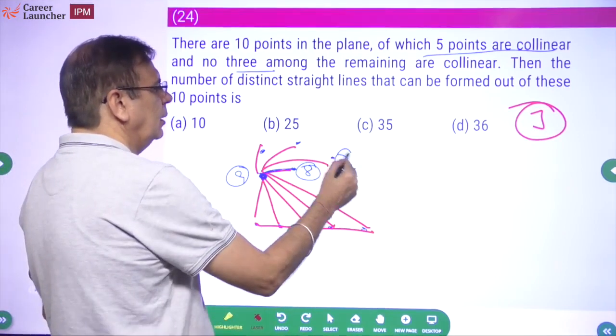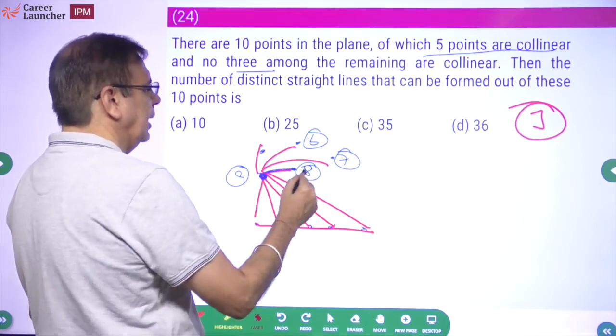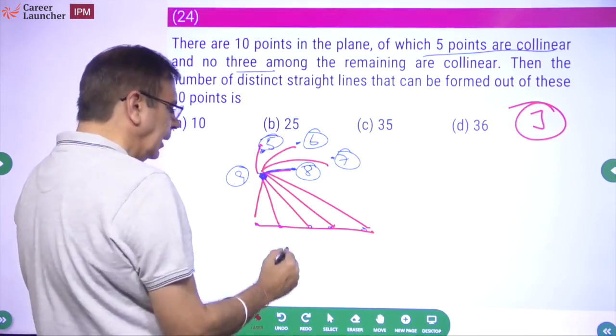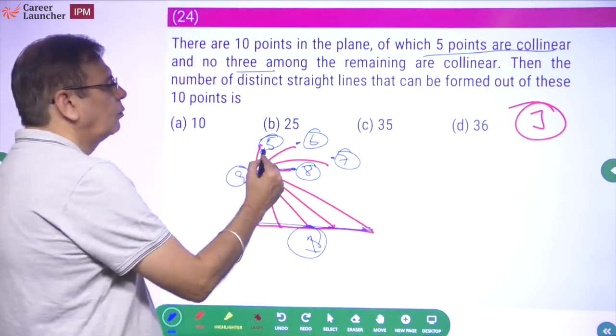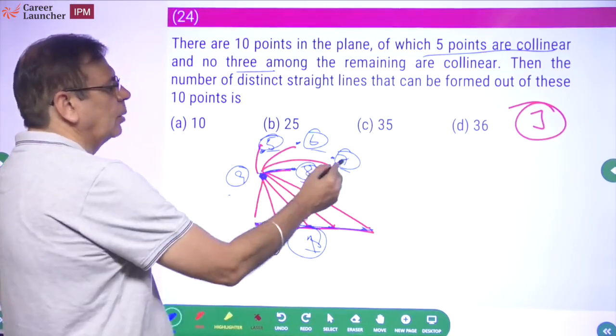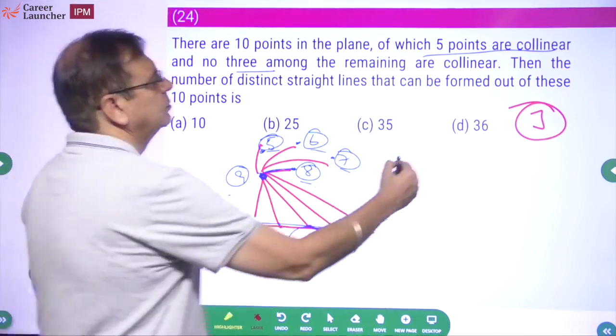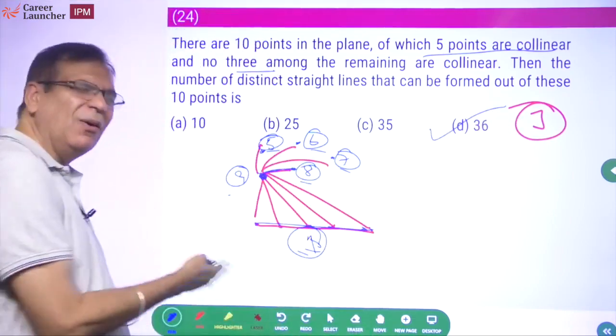This will make 7, 6, 9, 8, 7, 6, 5. And एक लाइन तो ये है ही है. This is 1. So what is the answer? 5 plus 6 plus 7 plus 8 plus 9. This will be 35 plus 1, 36. Okay. फिगर बनाओ, चेक करो.